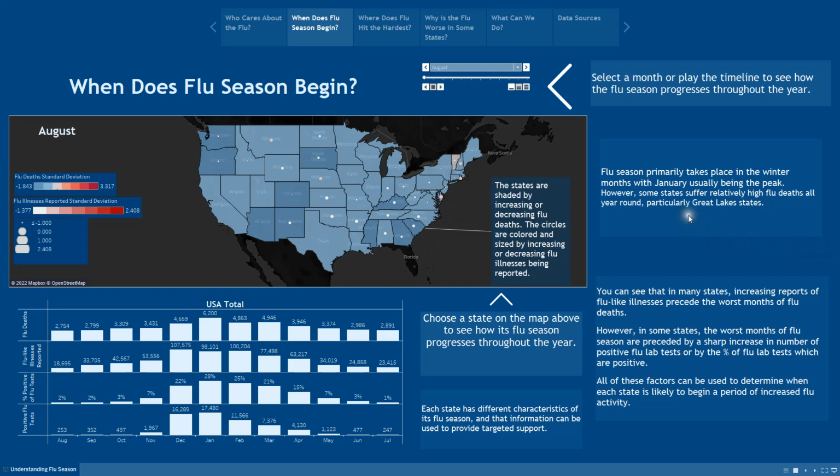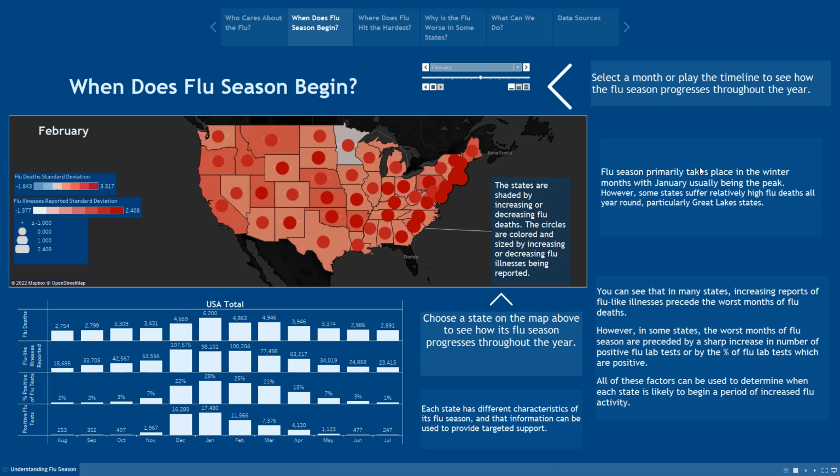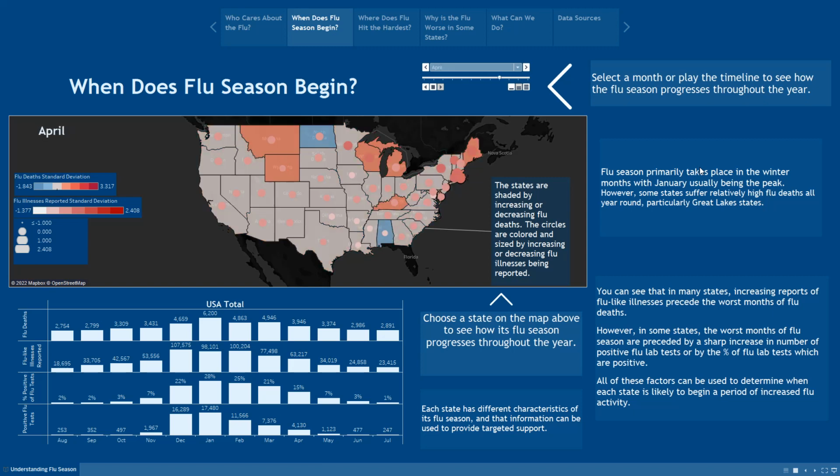Our timeline begins in the lowest month for flu activity, August. We can play it here so that we can see that the circles are getting larger and brighter red before the worst month for flu deaths, which happens in January. This demonstrates how an increase in flu-like illnesses being reported often precedes greater flu deaths.